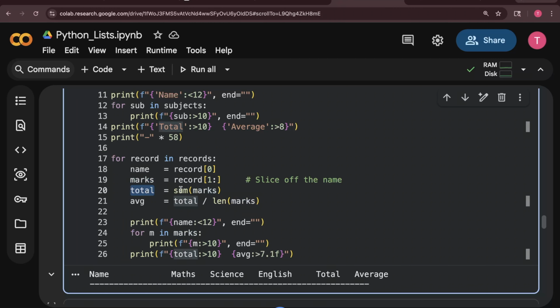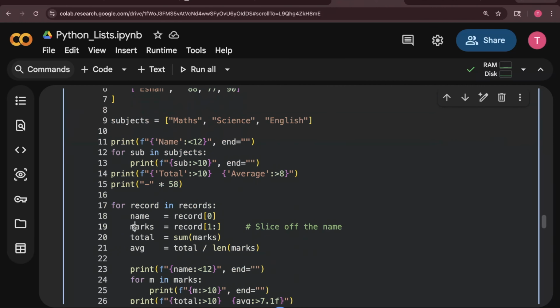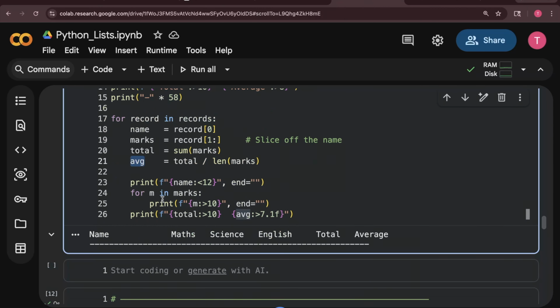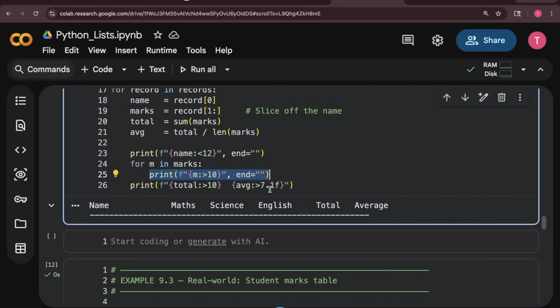Then for the total, I can sum the marks, so I can total all of them one at a time. So I can get the total, and this is the formula with which you can get the average. So this value gives me the average. Then what I am doing is simply printing the name, and I am looping through the marks, because this marks will be like a list. So I can run a loop over them and print them in a beautified manner. Then I am printing the total.